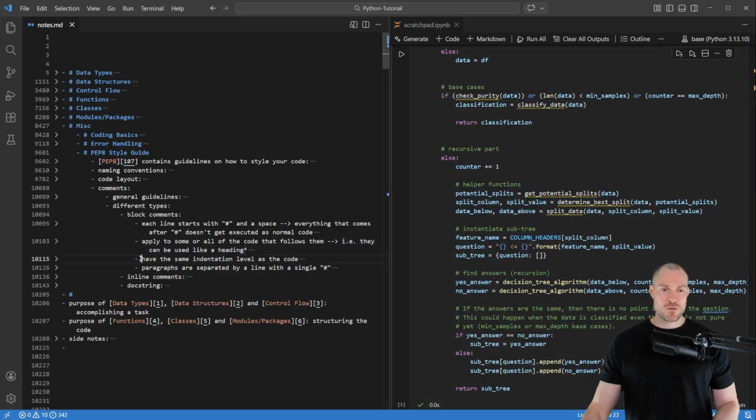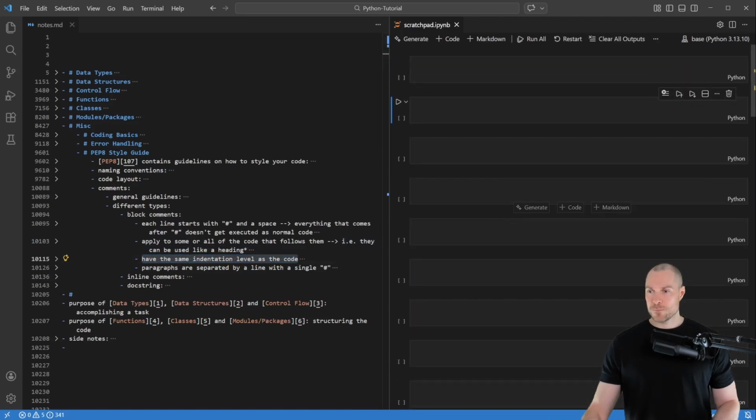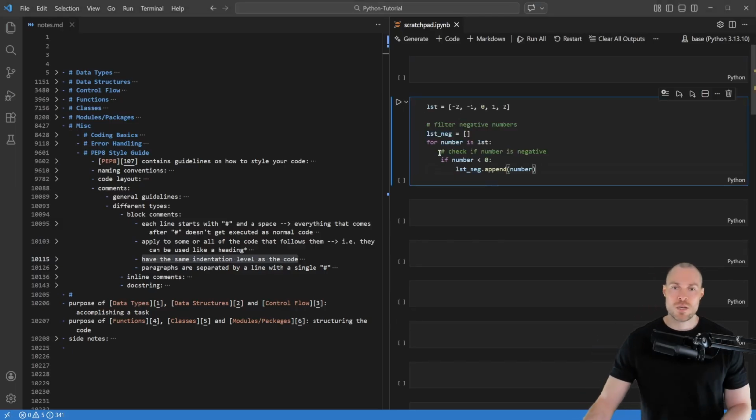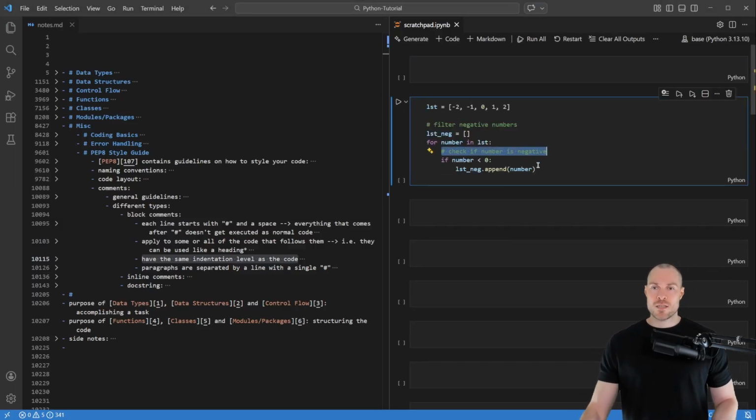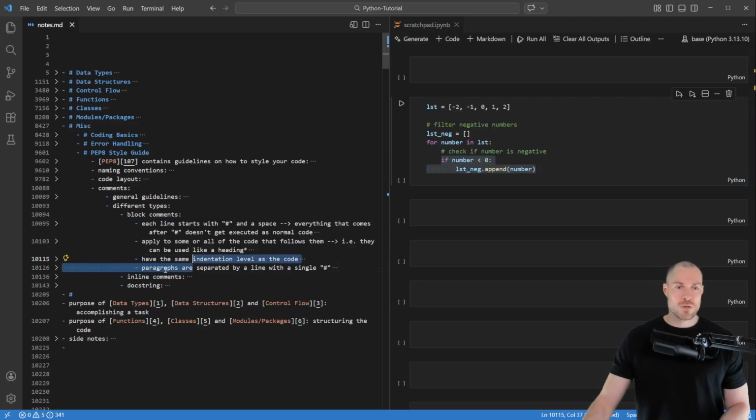Then the next note states that block comments have the same indentation level as the code. So to show that, I've prepared here this code snippet. So let me copy and paste that. So here you can see we have another comment, and this is for this block of code here. And as you can see, this comment here has the same indentation level as this block of code. So that's the third note.